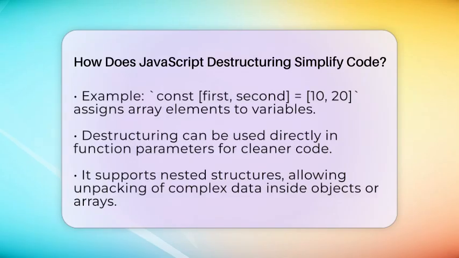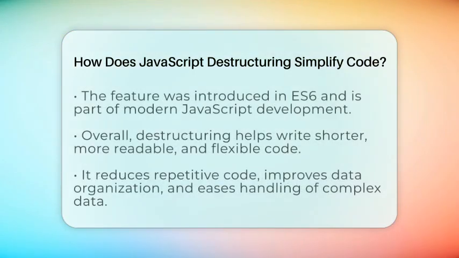Speaking of functions, destructuring can make your function signatures cleaner. Instead of passing a big object and then pulling out parts inside the function, you can destructure directly in the parameter list. For example, function showPerson({ firstName, lastName }) makes it clear what data the function needs. Destructuring also works with nested structures. You can unpack deep inside objects or arrays, making complex data easier to handle.